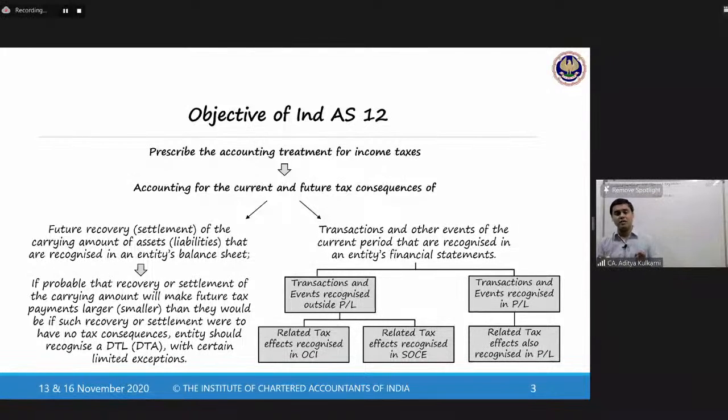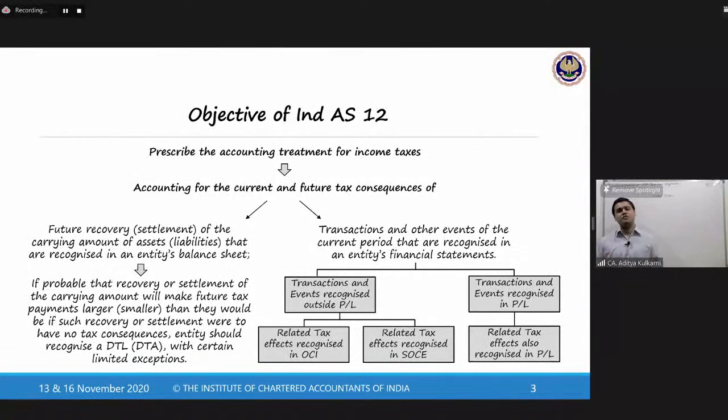So therefore, the standard covers all these aspects in detail. The standard discusses what is the current tax consequence. It also discusses what is the future tax consequence. So this is what we will be discussing. The standard also discusses the consequences of transactions and other events of the current period that are recognized in an entity's financial statements.